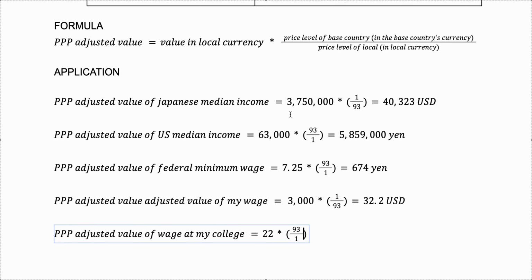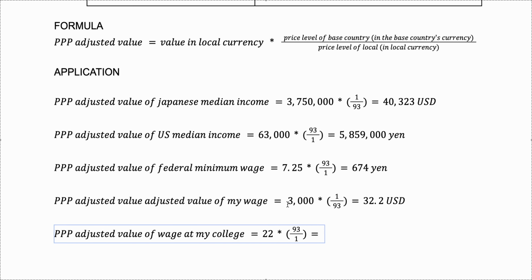So the base country should always go at the top of the fraction. In this case, base country is Japan, so we use 93, and at the bottom, at the denominator, it should be the price level of the US, which is $1, right? Remember, $1 equates 93 yen in Japan when we compare the similar baskets of goods and services that US people are paying and Japanese people are paying.